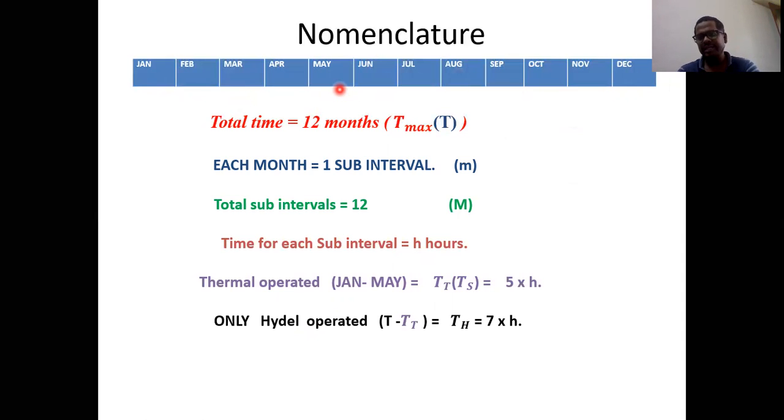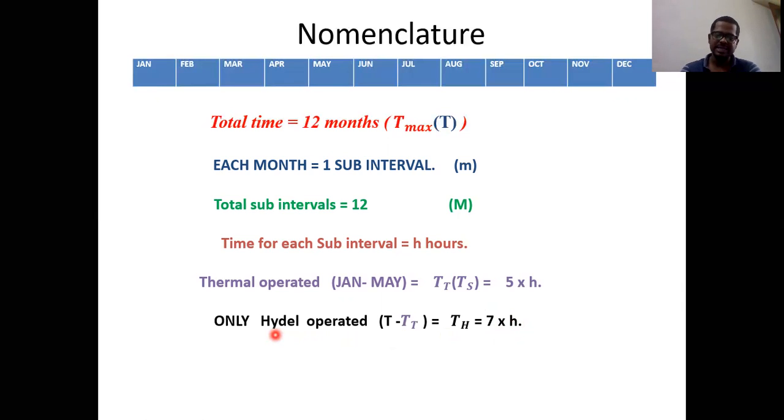So how can we calculate the time for the thermal power plant? How many subintervals are there, and what is the time for each subinterval? That is nothing but 5 into H. Once we know this, we can easily calculate the idle operating condition. That is the total time T minus Tt. So what is the T value here? 12 equal parts, meaning 12 subintervals. So 12 minus 5 is 7, and the time for each subinterval is H. So 7H is the time operated only for idle.